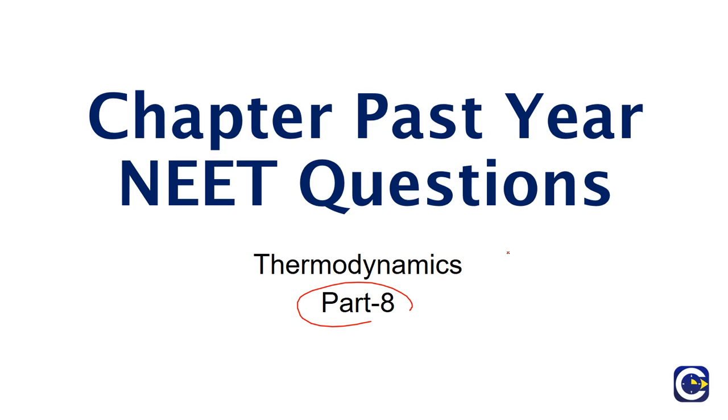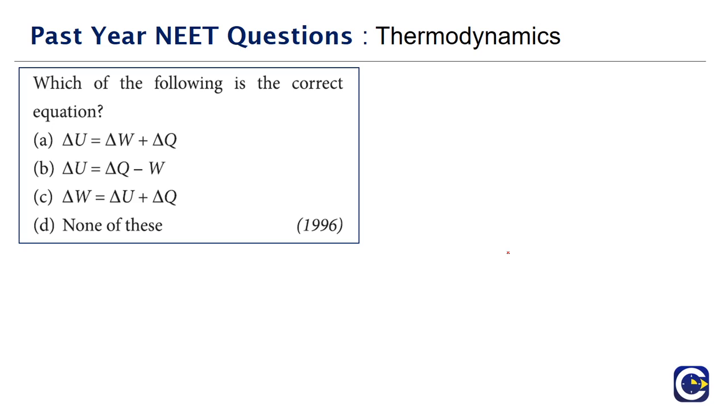So this part mostly covers the questions that have come from quite a number of years before. What is generally observed is that the questions from around the 90s will be relatively straightforward, formula based kind of questions. So let's start with the question that came in 1996.